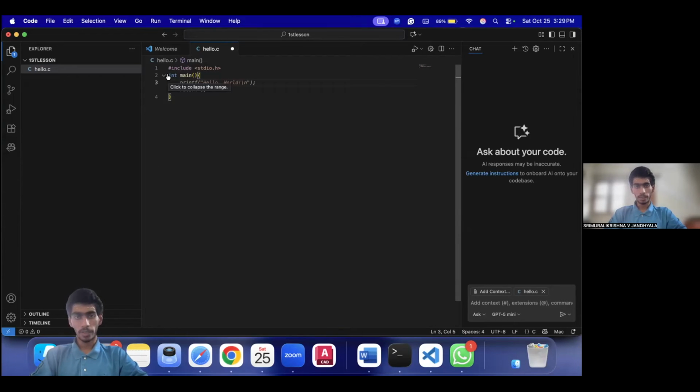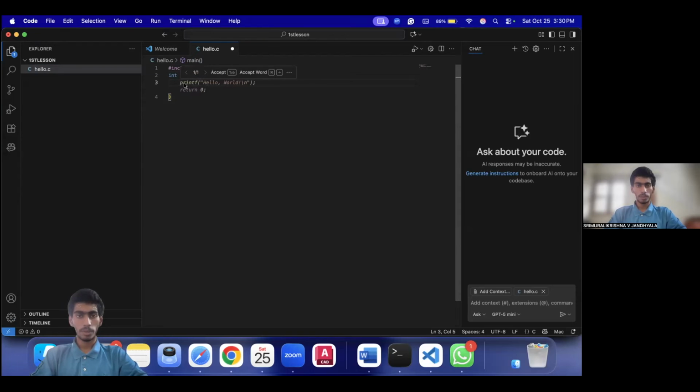In older days, when C was created, they had this convention that it returns a specific value. It returns 0 if the program was successful, and 1 if the program was unsuccessful. But now, if you use IDEs, it is not compulsory to write return 0, but most professors will suggest you write return 0, as that was the way it was supposed to be.